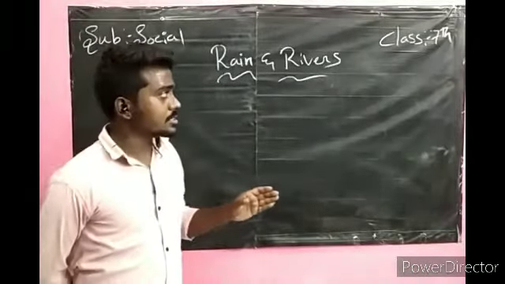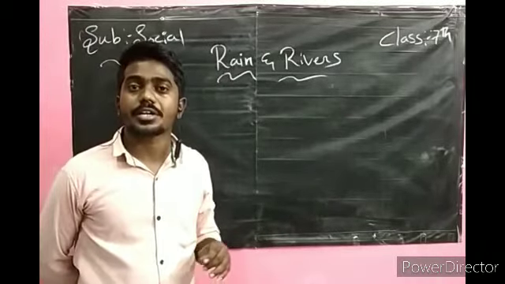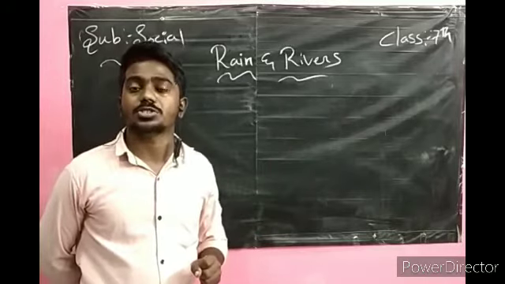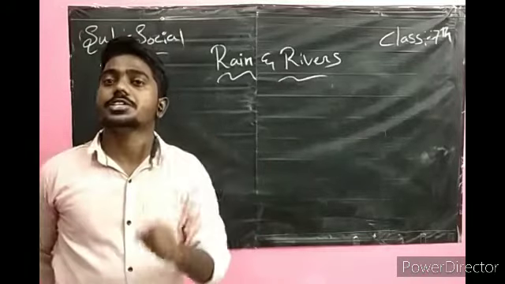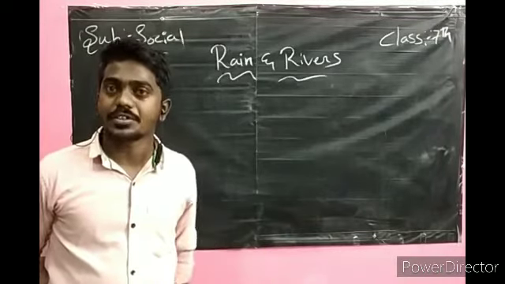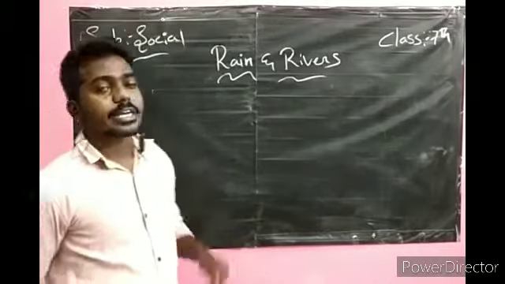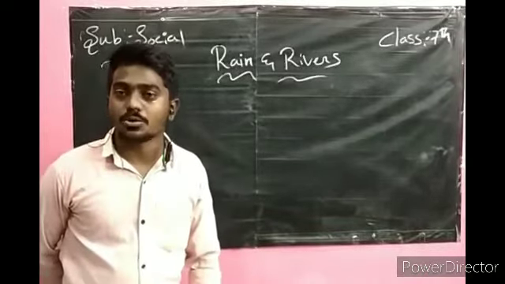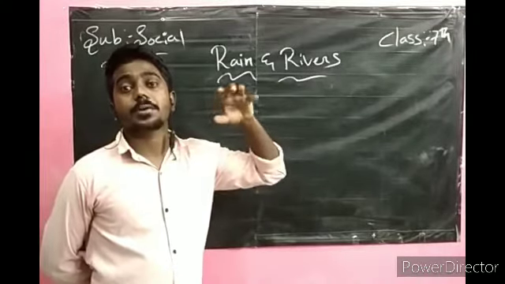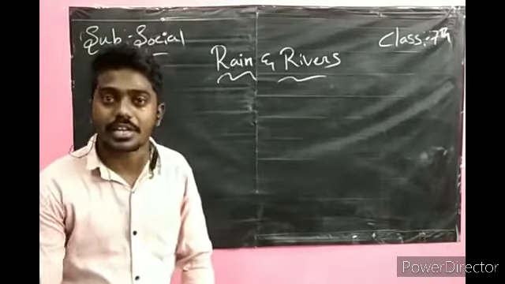Next, of the 71% of water, 97.25% is salt water only, which is present in the oceans. We have limited fresh water, which is present in the Arctic and Antarctic, and in our rivers, tube wells, etc. And I told you about the formation of the clouds, and about evaporation, which takes place in all the water bodies present on our earth.